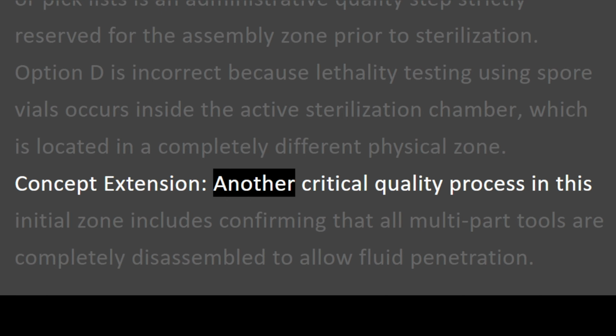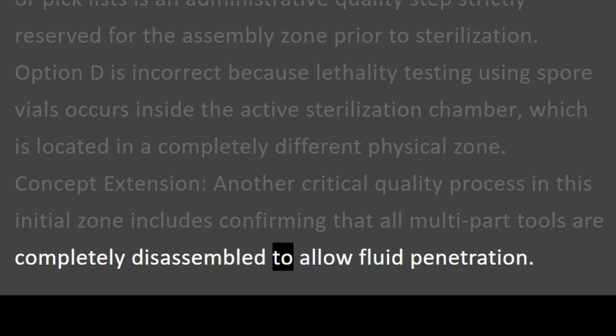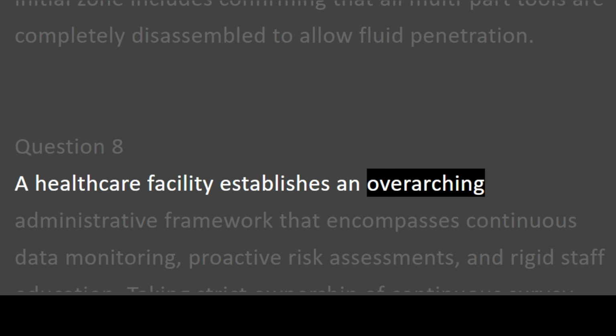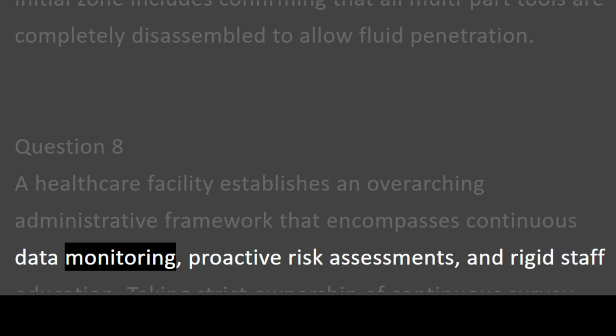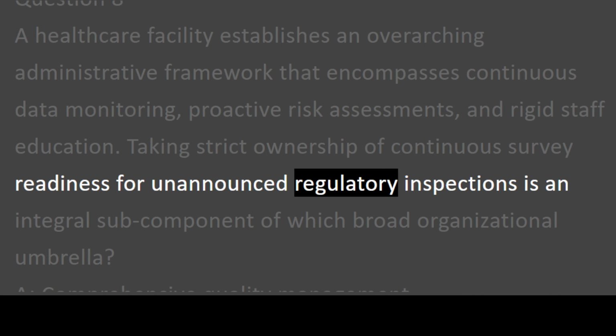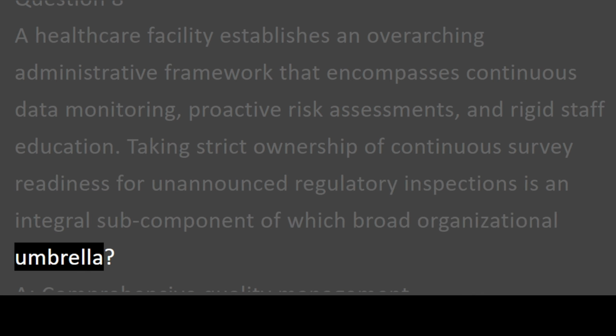Concept extension. Another critical quality process in this initial zone includes confirming that all multi-part tools are completely disassembled to allow fluid penetration. Question 8. A healthcare facility establishes an overarching administrative framework that encompasses continuous data monitoring, proactive risk assessments, and rigid staff education. Taking strict ownership of continuous survey readiness for unannounced regulatory inspections is an integral subcomponent of which broad organizational umbrella?